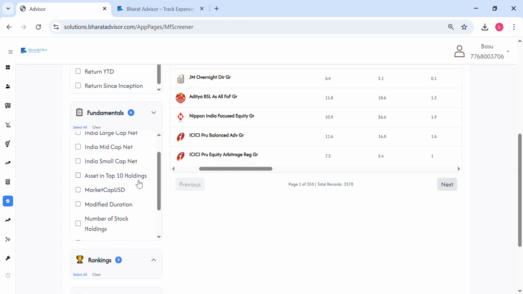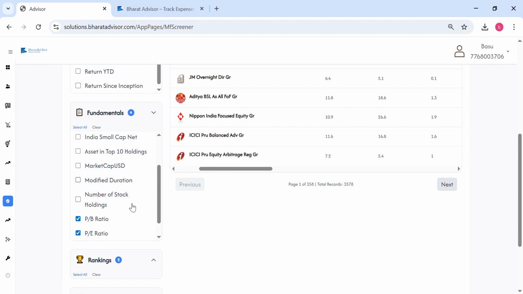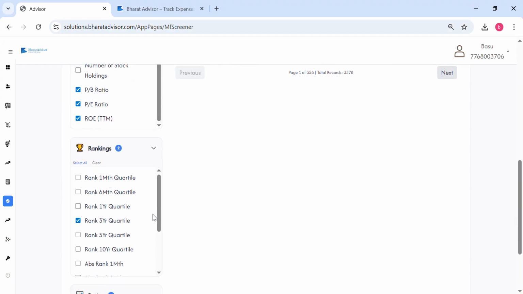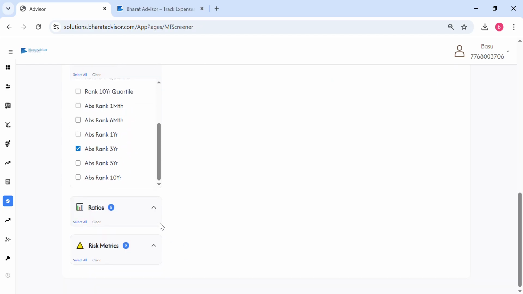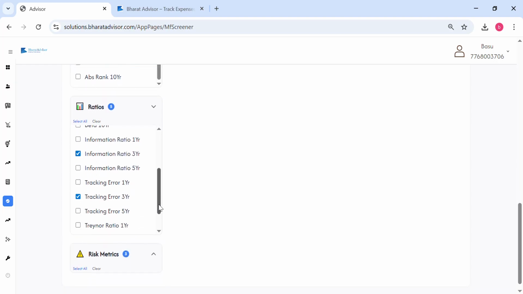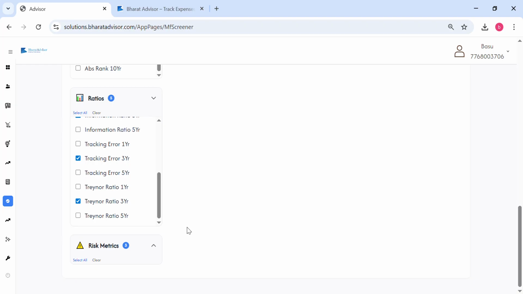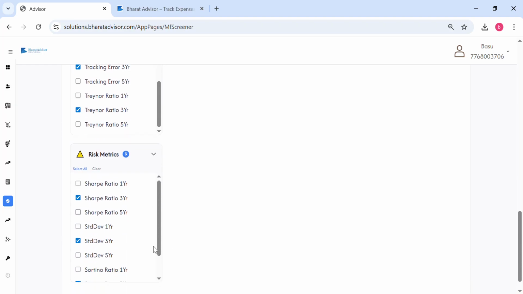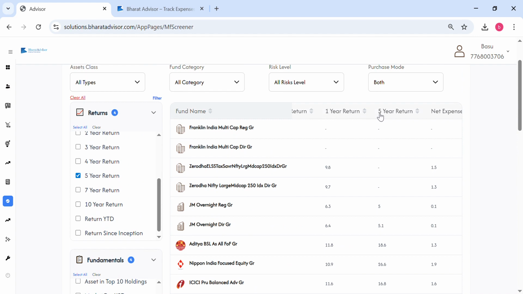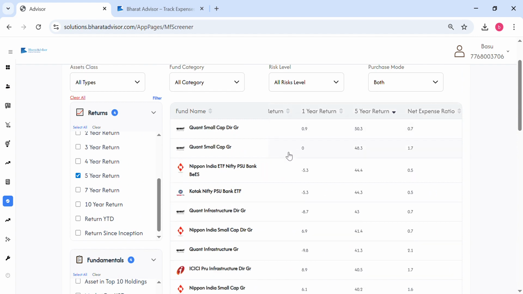You've got top 10 holdings, you've got market cap, duration, stock holdings, multiple ratios like PB ratio, PE ratio, ROE, and then you also have quartile rankings here. So all kinds of rankings and quartiles, you can basically play with it, and you can find the best way of selecting the mutual funds. Then you've got all kinds of ratios, alpha, beta, information ratio, tracking error, Treynor ratio, whatever is required basically in today's world. You've got all kinds of risk metrics, Sharpe ratio, standard deviation, Sortino ratio. So you can select whatever you feel is good, and accordingly those will be shown here, and then you can sort it the way you want it. So that's one way of doing it.